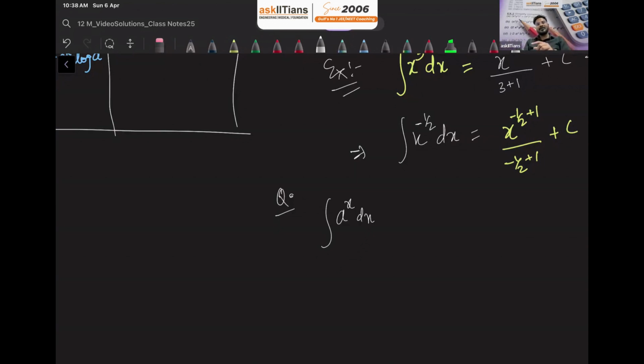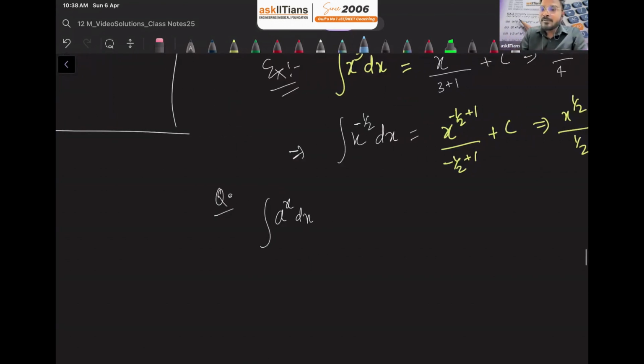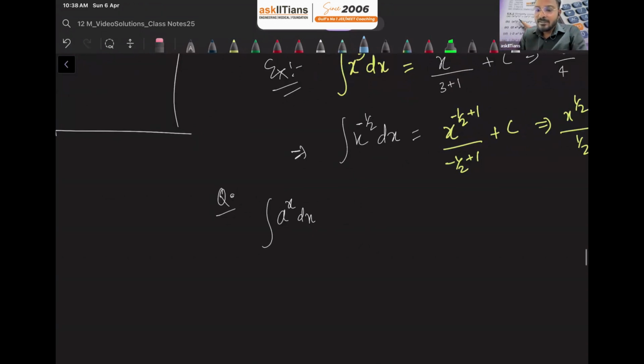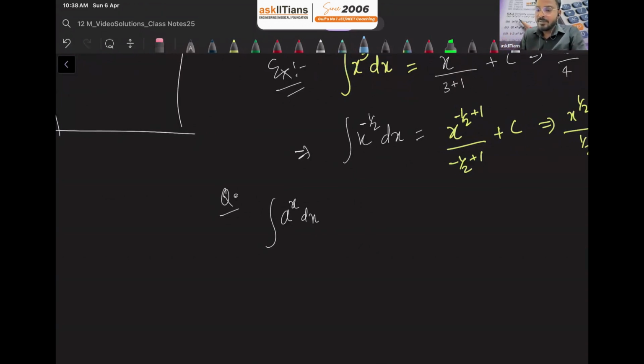But we can't simply think like this, right? It means we have some method to find that. What is the method? Instead of finding the integration, let me first find the derivative of a raised to x. If you find the derivative of a raised to x, we are going to get a raised to x into log a. Additionally, we need to multiply with log a. That's it. Fine.